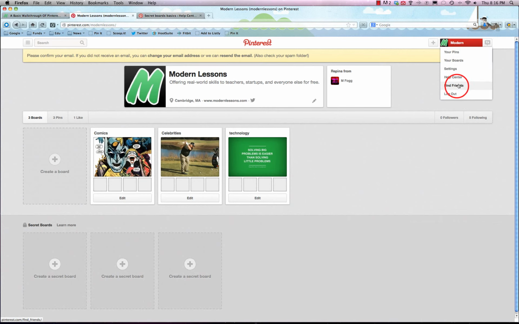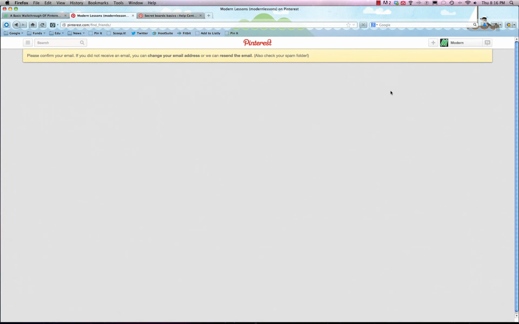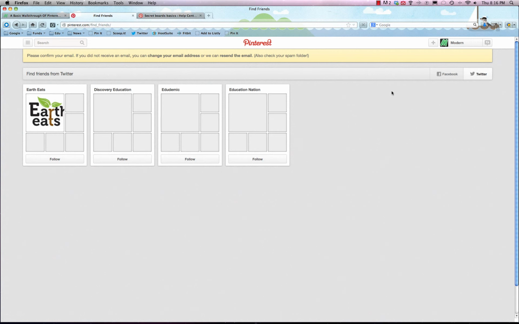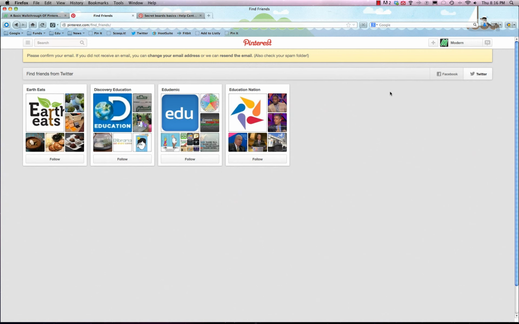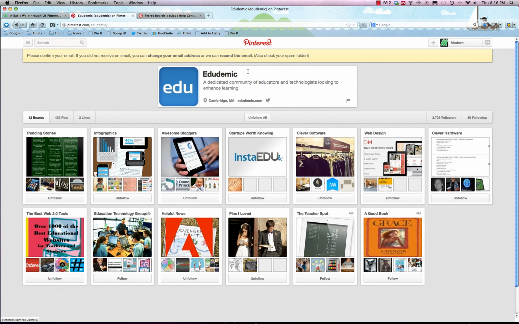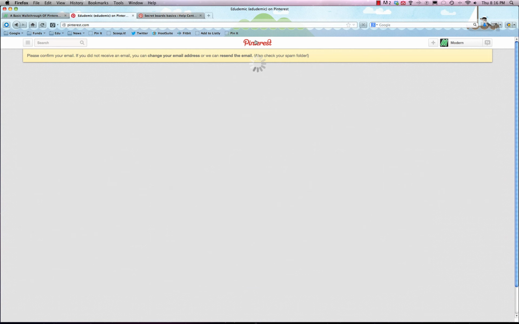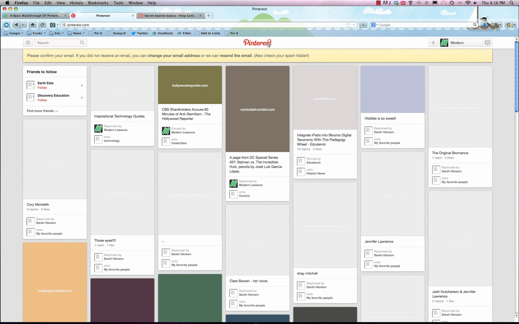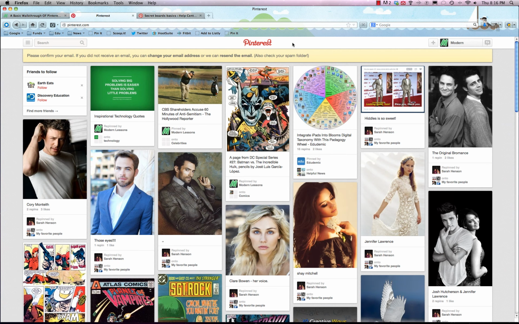Lastly, under settings, you can always go to find friends, and this is a really useful way to start seeing cool stuff that other people are doing. Let's just say we want to follow a few things. We'll just follow some recommended boards here. It's all pretty straightforward. You can always check out those boards. Here's another site I run, but basically you can always follow other boards and follow friends and all that good stuff, and you'll be happy to do that once you know that all your settings are in order.